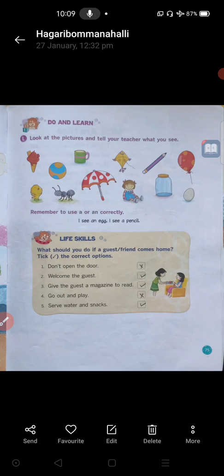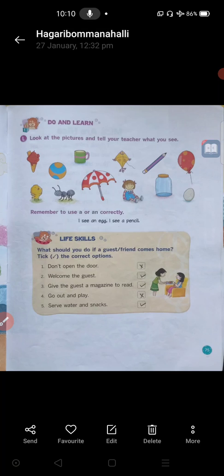When they come to your house, if they ask for your father and he is not there at home now, what will you tell? Please sit, uncle. Father will come within a few minutes. You can read the newspaper, like that you can say, and you can give a magazine or newspaper to that guest to read.